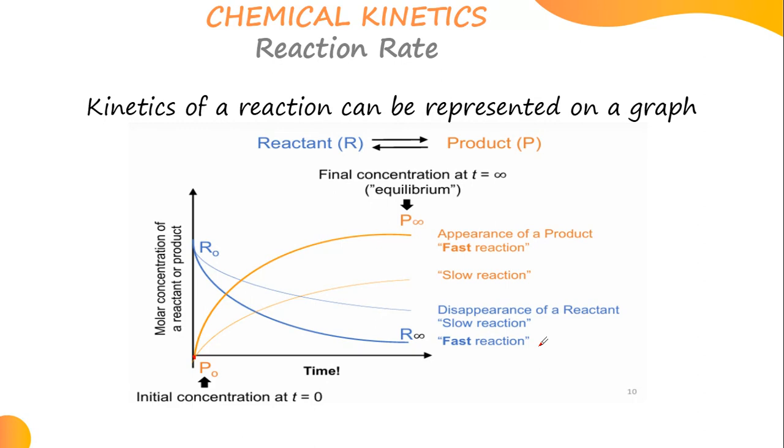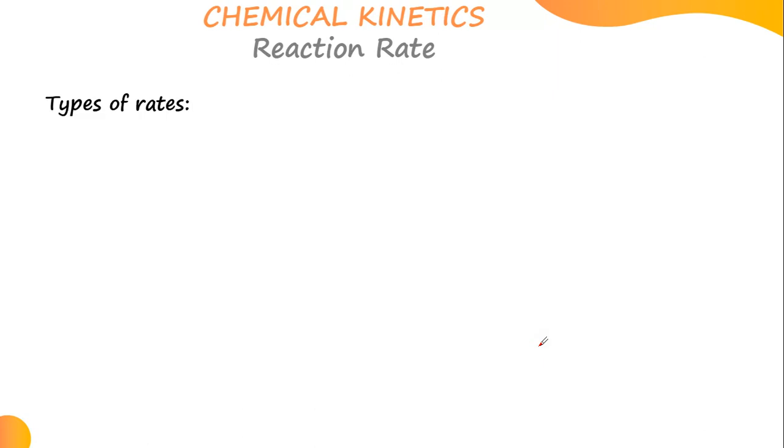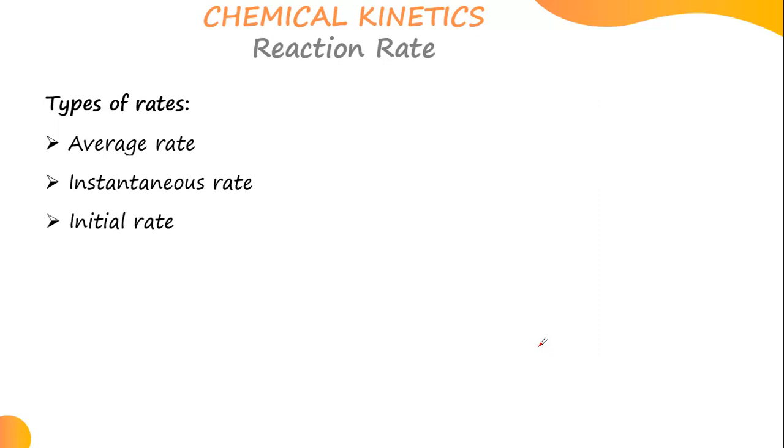Okay, so yeah, let's just do the other parts. So now, types of rate. Let's look at types of rate. One, we have the average rate. The second one, we have the instantaneous rate. The third one, we have the initial rate. So now let's look at the average rate.